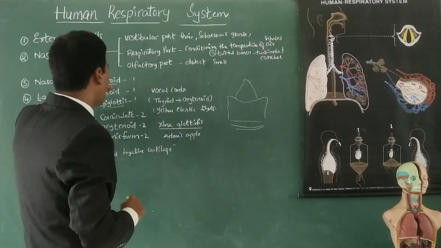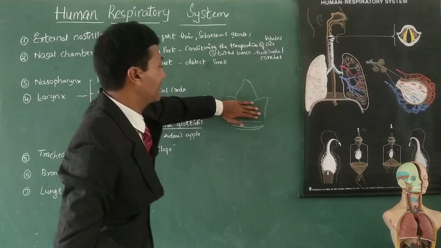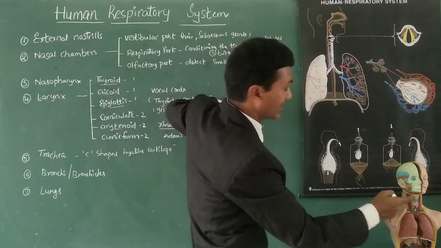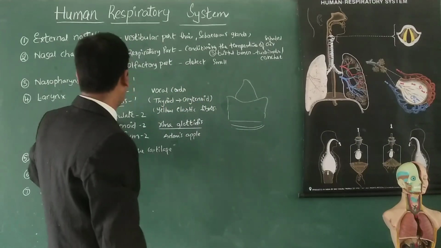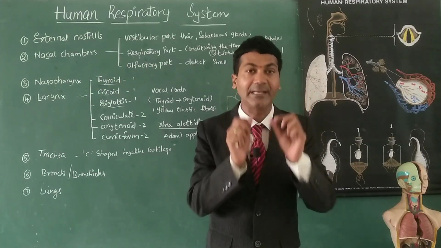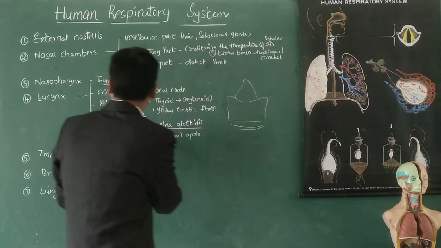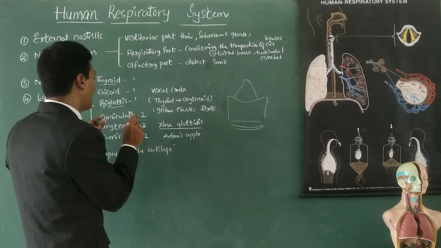These three are single. And in the same way, on the dorsal side, this is the ventral side that we are seeing, right? On the dorsal side, a pair of corniculate. These are conical nodule-like cartilages, which are articulated to arytenoid. These are also paired.